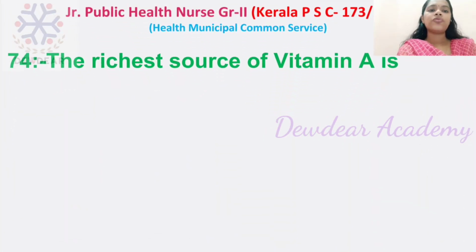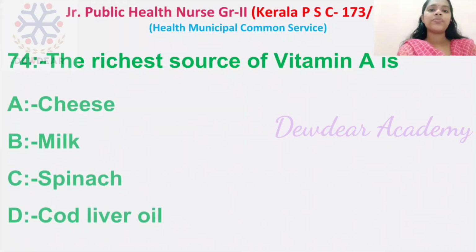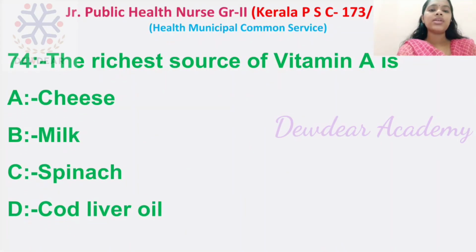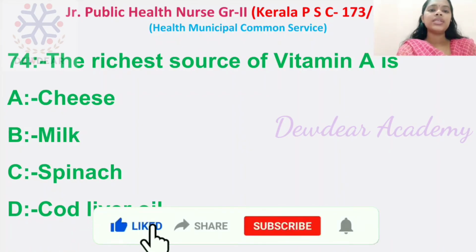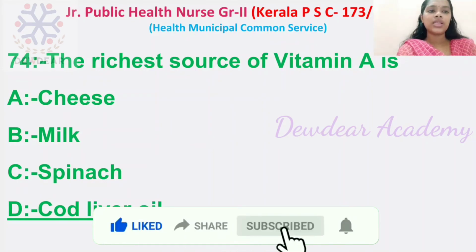Question number 74. The richest source of vitamin A is. Options: cheese, milk, spinach, cod liver oil. The right answer is cod liver oil. The richest source of vitamin A is cod liver oil.